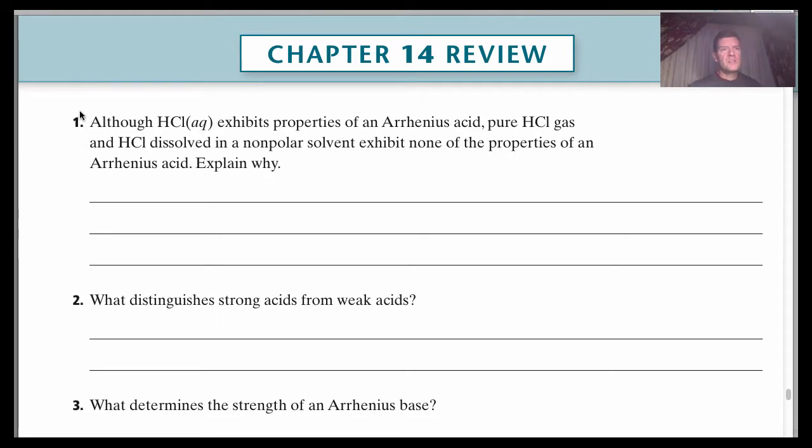Okay? So number one says, although HCl(aq), that means this compound is dissolved in water, exhibits properties of an Arrhenius acid, pure HCl gas and HCl dissolved in a nonpolar solvent exhibit none of the properties of what's called an Arrhenius acid. Explain why. Well, let's go back to what we defined as an acid according to Arrhenius.